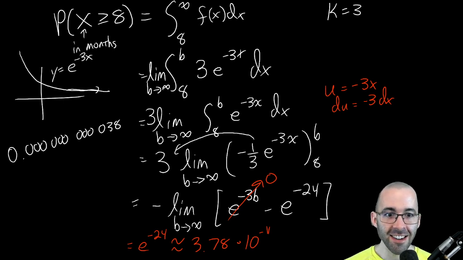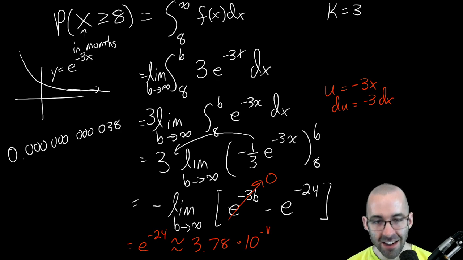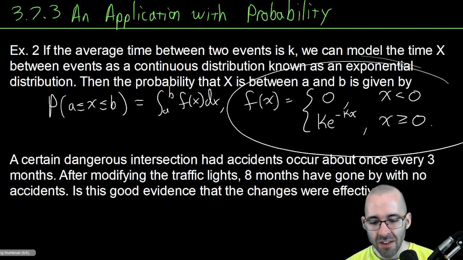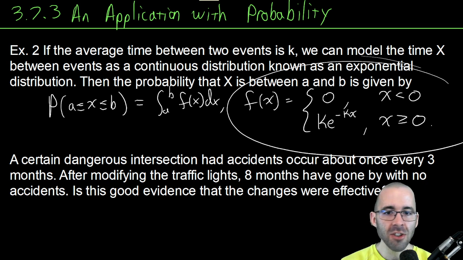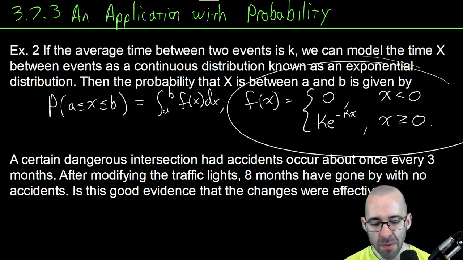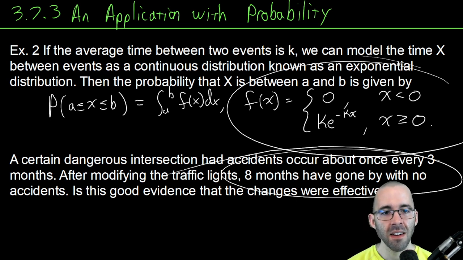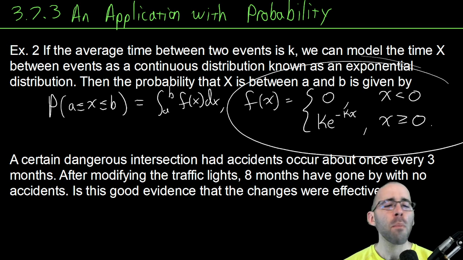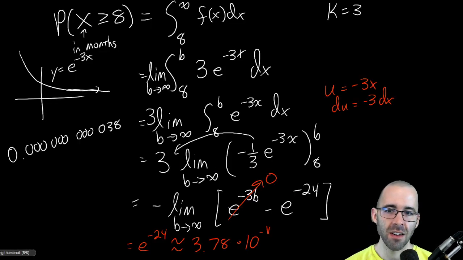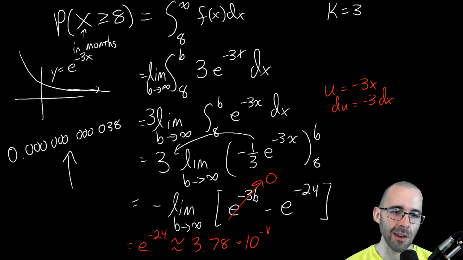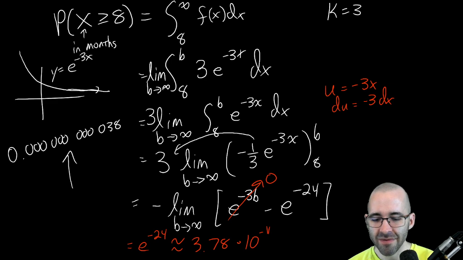Is this likely? Is this a likely probability? I think not. This says that if we didn't make the change, the probability of at least 8 months going by before an accident would have been practically 0. This, for all intents and purposes, is 0, probabilistically speaking, for most things.